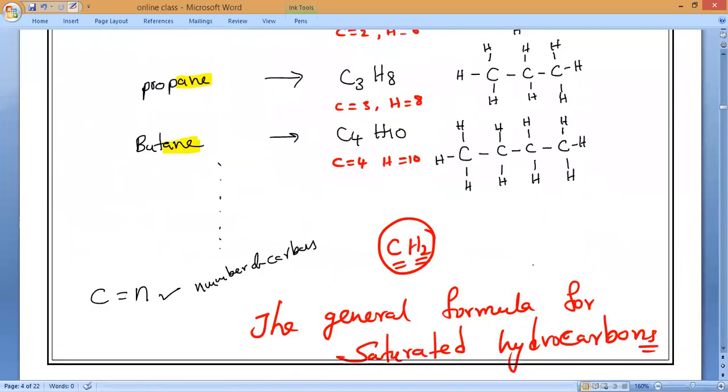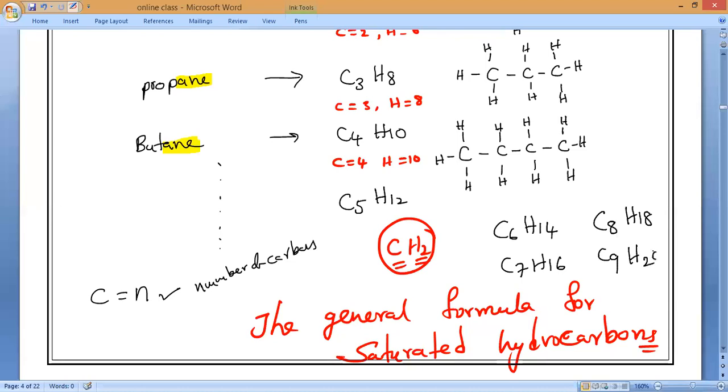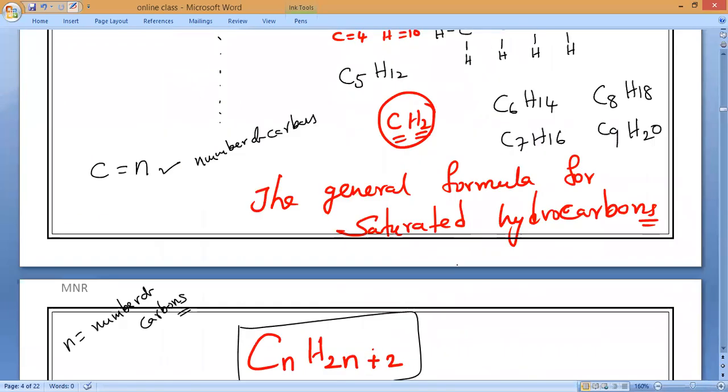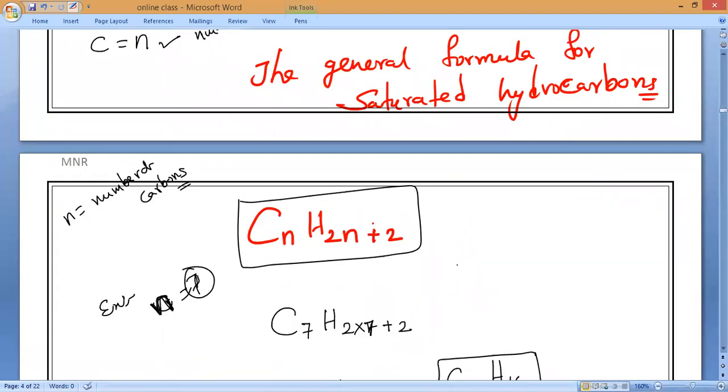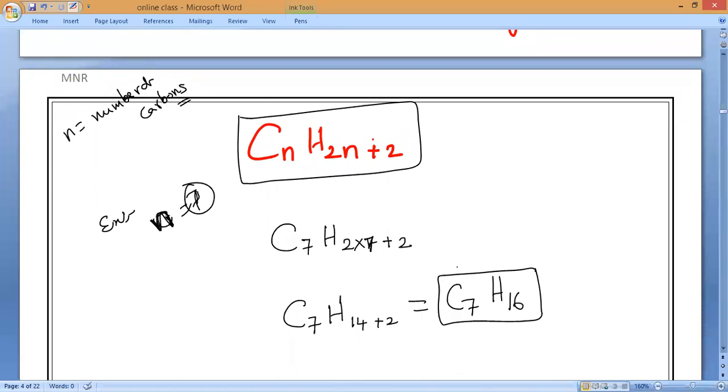If you want, you can extend it. It will come the same. C5H12, C6H14, C7H16. Okay. Same way, C8H18, C9H20. So every time with one carbon, how many hydrogens will increase? Two hydrogens will increase. So that is why the general formula of saturated hydrocarbons is CnH2n+2. Is it okay, everybody?